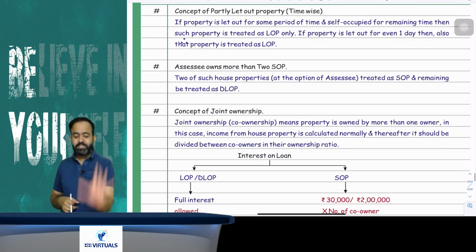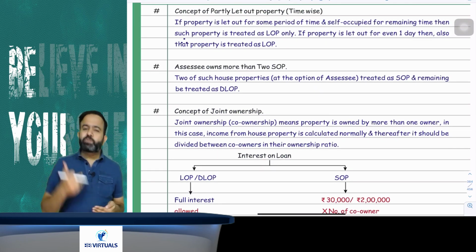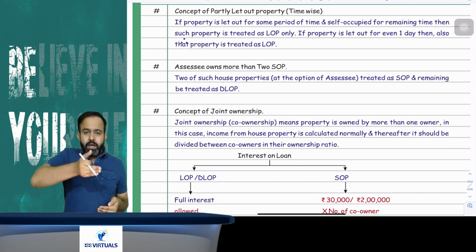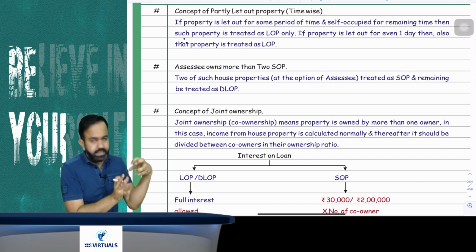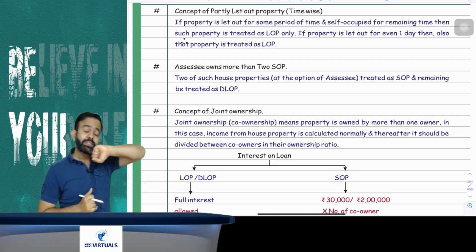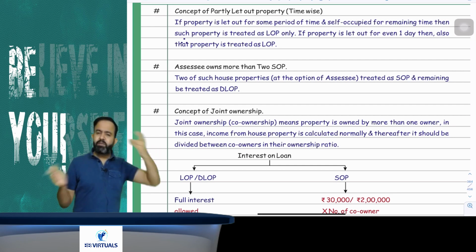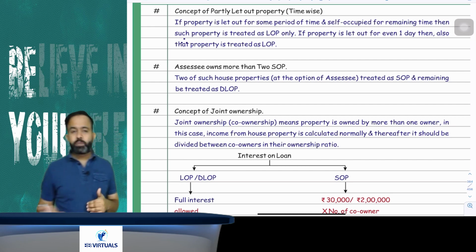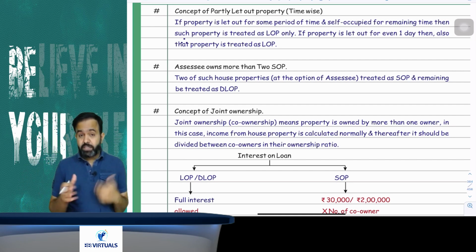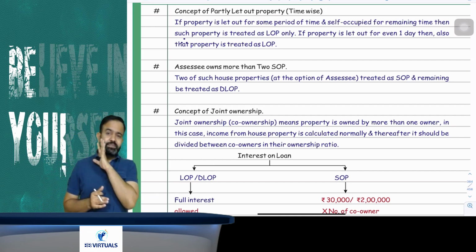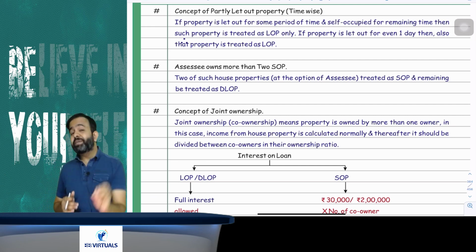Yes. Now all people just pay attention. Suppose any house property is partly let out time wise. Time wise means for some time the house property was let out and for the remaining time it was self occupied. I can take one example. I am having one house property in Mumbai. Suppose for 7 months that house property was SOP, self occupied, and for 5 months that house property was let out. That is called partly let out property time wise. In that case, your house property will be treated as LOP only.